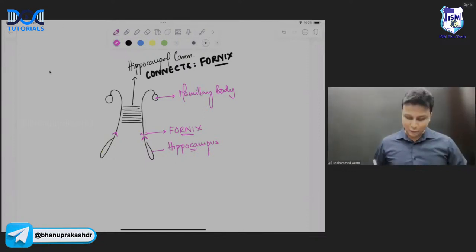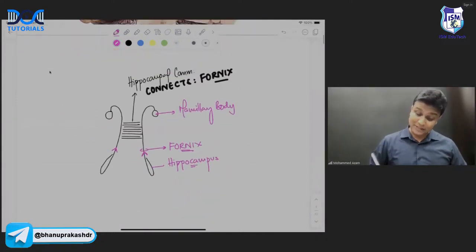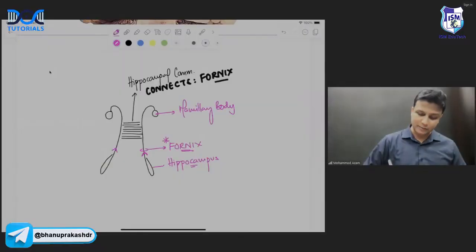Perfectly done. So we are done with the coronal section. Along with that, this part is also discussed. So 2 MCQs here, sir. So about the fornix. Fornix is going to begin from hippocampus and fornix are connected by what, sir? Hippocampal commissure.